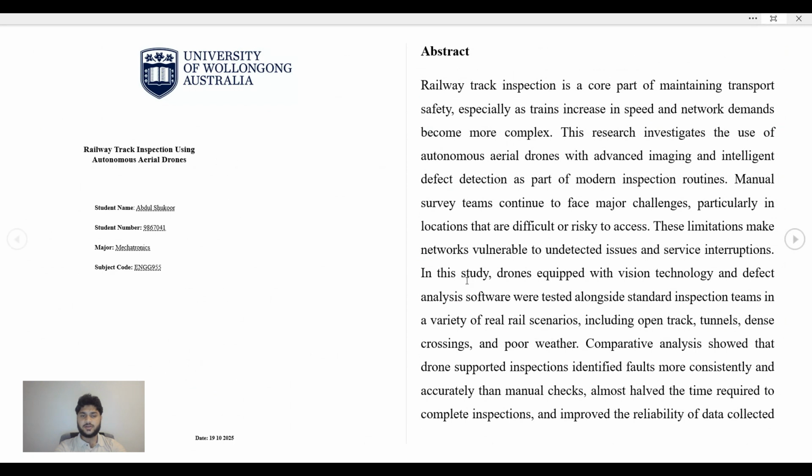Today's presentation covers my research topic, railway track inspection using autonomous aerial drones. This work explores how technology can make railway inspections safer, faster, and more reliable.